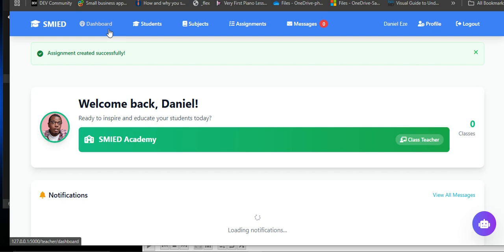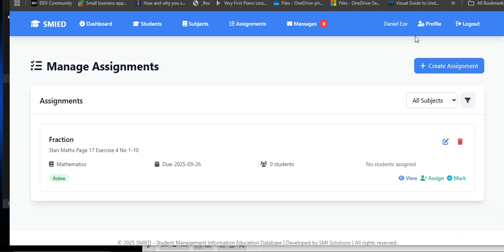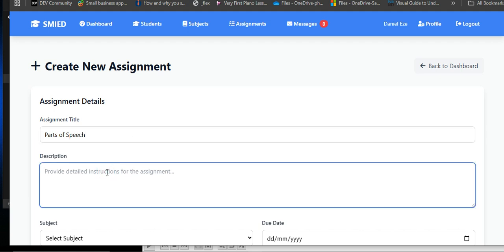All right, so assignment has been created. Just one assignment here. All right, so let's also create one more. Let's say for English. Okay, so let's create another assignment. Okay, so let's say this assignment is on parts of speech. And of course, let's say I don't know this textbook, so let me just say grammar textbook.